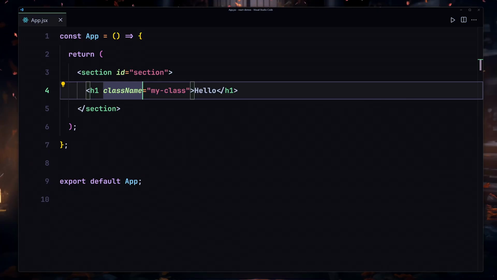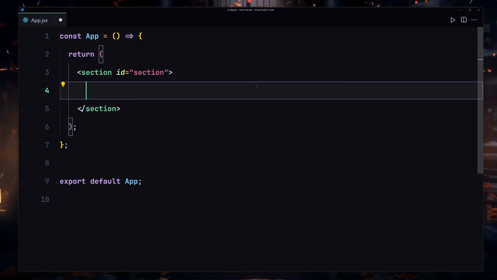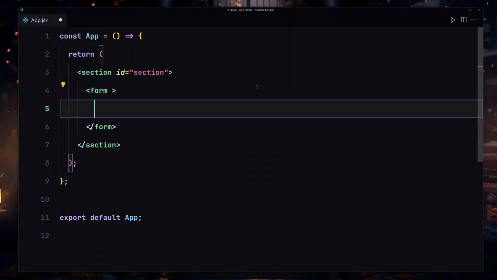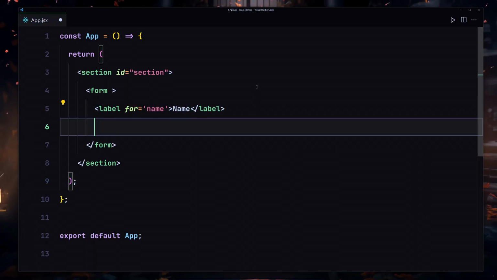And now the fourth thing that you have to keep in mind, anytime you are working with the forms, in some situation we also want to provide a label for our input field. Okay, so I'll just use like form, and I'm going to just remove this action because we don't need that. And now inside this form we will just create our label. So if I just create my label, in some situation we would want to provide our for attribute to it. So if I just write like name, and I'll just use my name inside there,